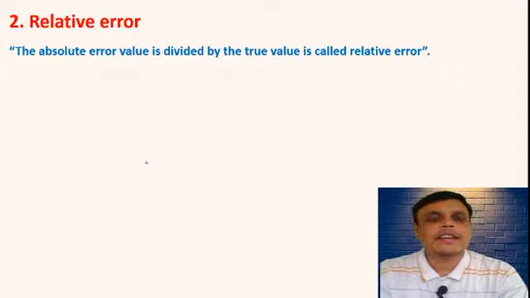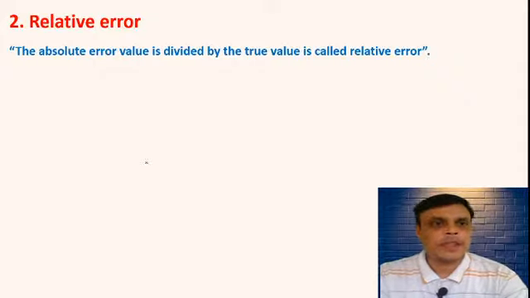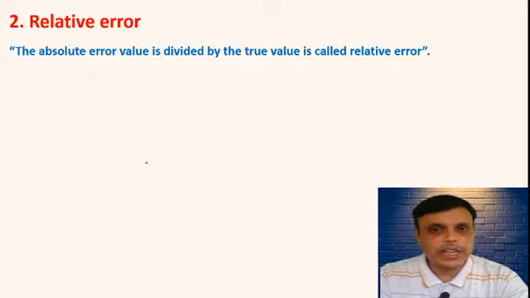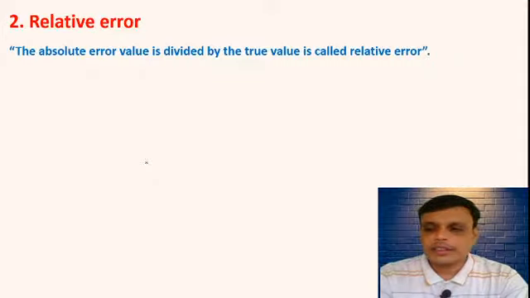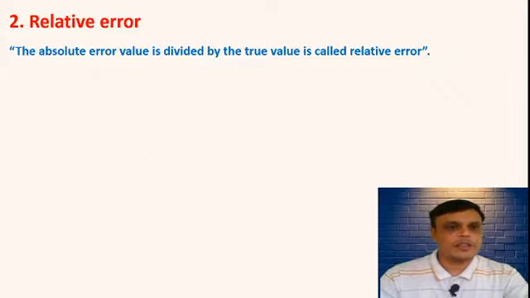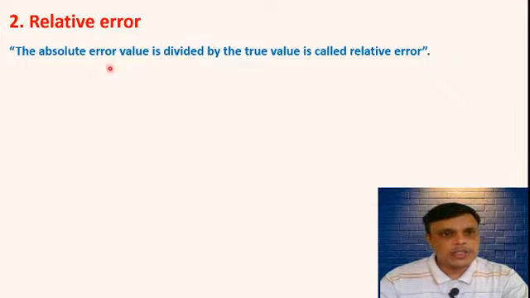The next topic is relative error. We have seen absolute error, now we will see relative error. So write down the definition of relative error. Relative error is nothing but the absolute error value divided by the true value.